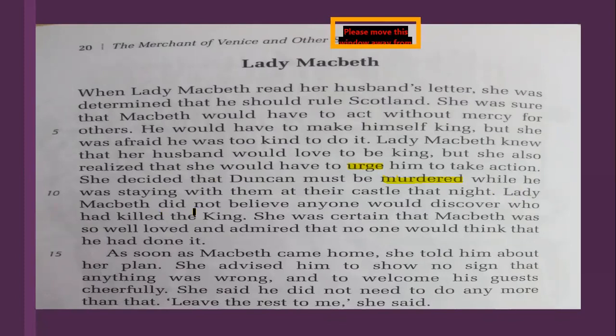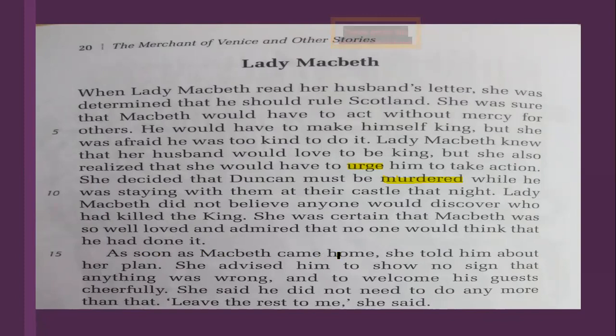Lady Macbeth did not believe anyone would discover who had killed the king. She was certain that Macbeth was so well loved and admired that no one would think that he had done it. So basically, she's 100% sure that Macbeth is the apple of the eye for everybody. They would believe that, oh, he's such a faithful and nice man. How could he do it? So it would be a very safe and sound plan that they're going to kill King Duncan when he's coming, staying here for the visit, and nobody would ever know that he was killed by the hosts. So she thought that it's going to be a very easy, foolproof and simple plan.